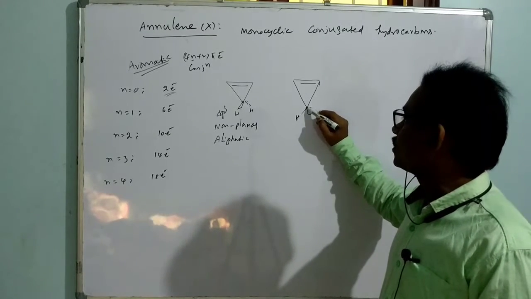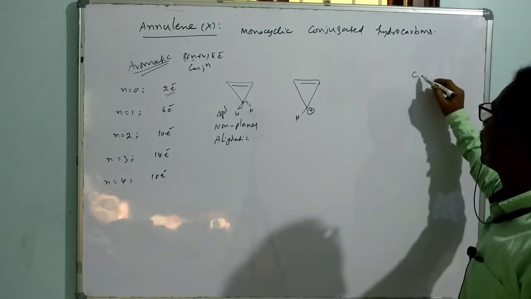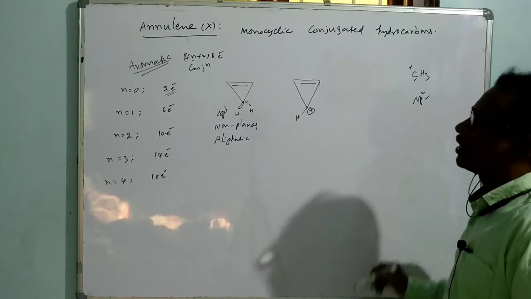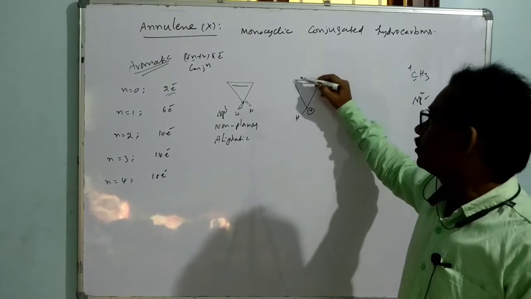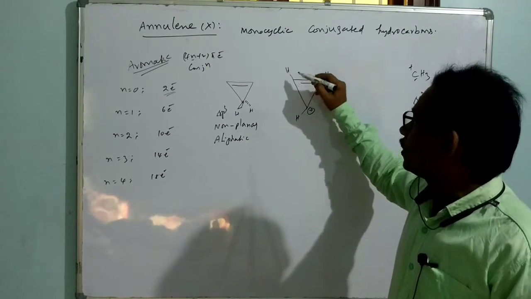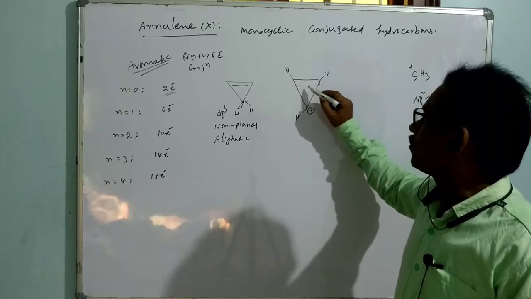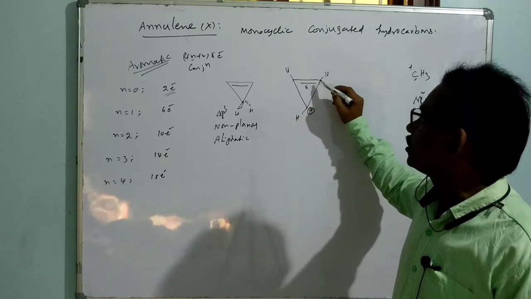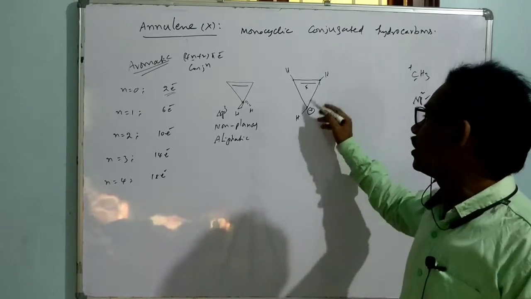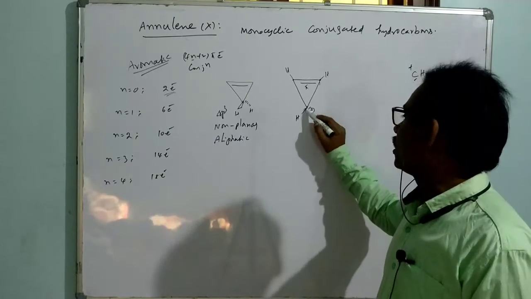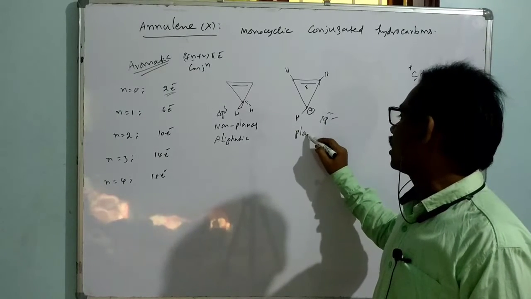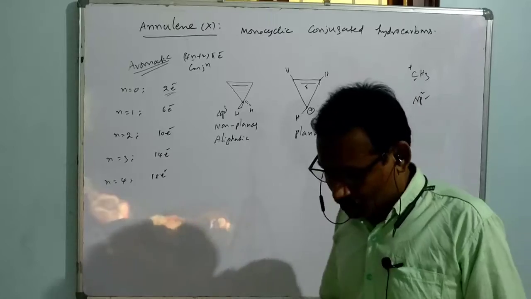Now what is the nature of this carbon? If we take methyl carbocation, what is the hybridization of this carbon? sp2 hybridization. So like that here also, each and every carbon is a double bonded carbon, 3 sigma bonds and 1 pi bond. So sp2 hybridization, sp2, sp2. Here every carbon is sp2 hybridized. That's why no doubt it is a planar species.